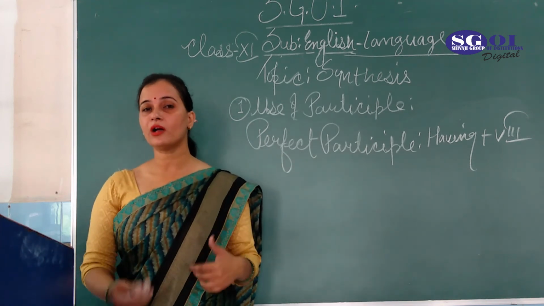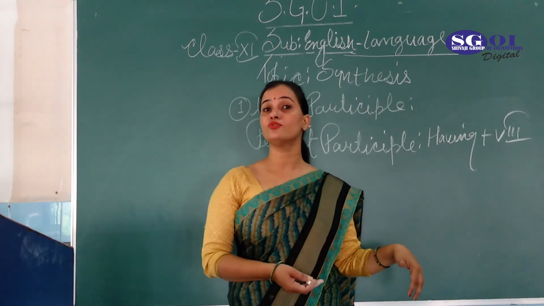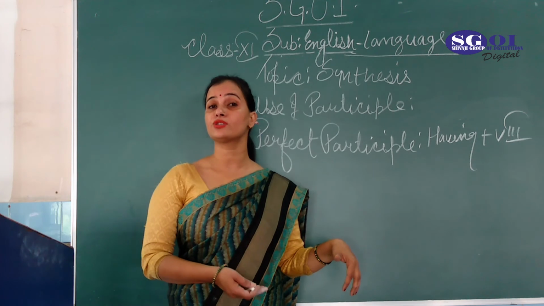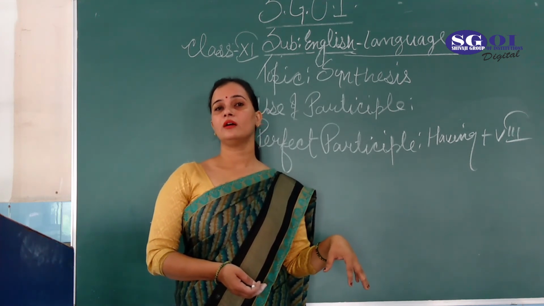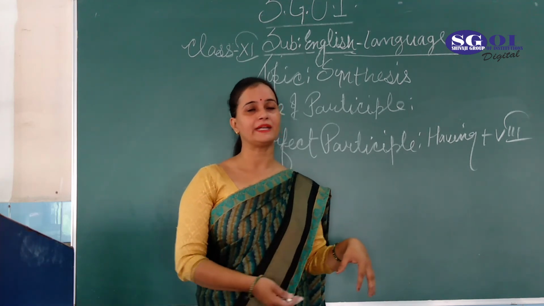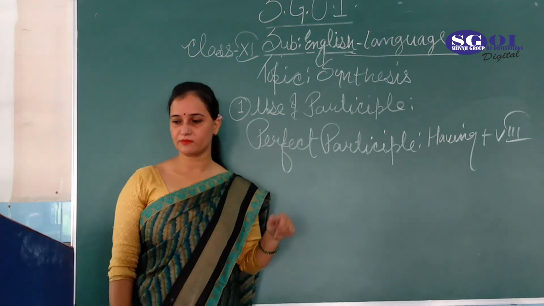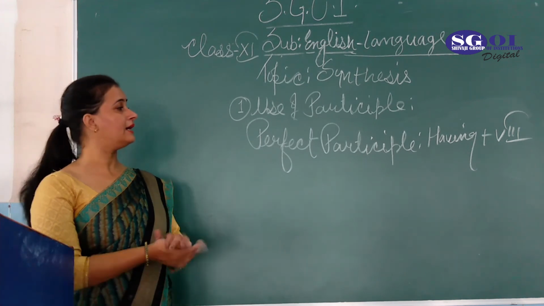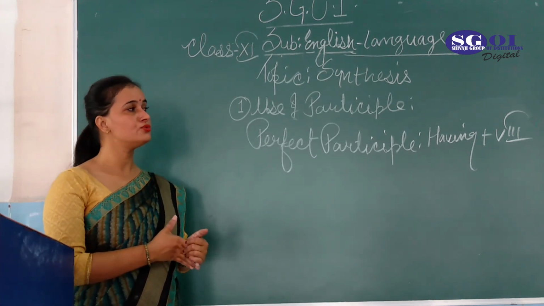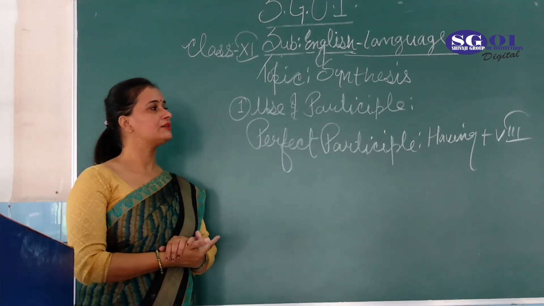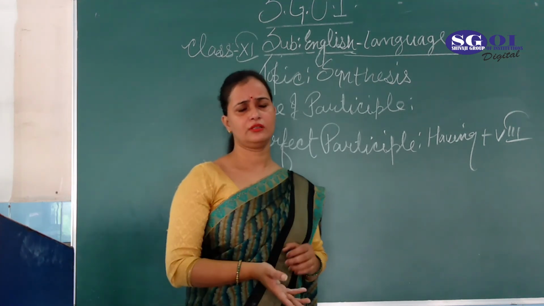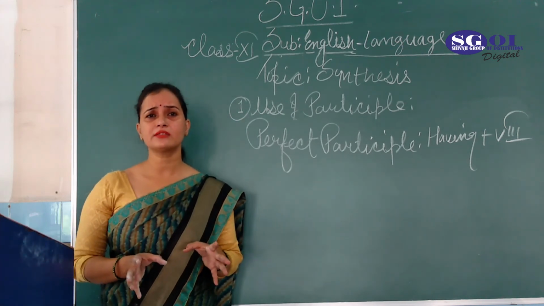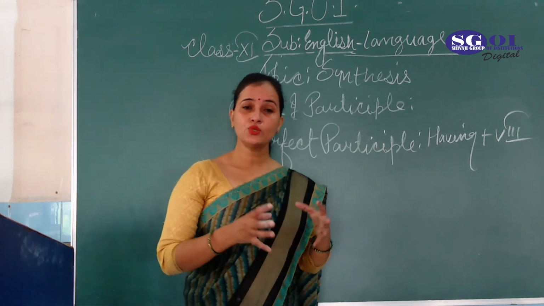But how will you come to know that in the sentence you have to use perfect participle? How will you get to know? What are the symbols? What are the things that will make you realize that in the particular sentence you have to use perfect participle? Okay, fine. So the thing is that you have to get to know that there are two works. Two sentences, you know, it's already known to you.